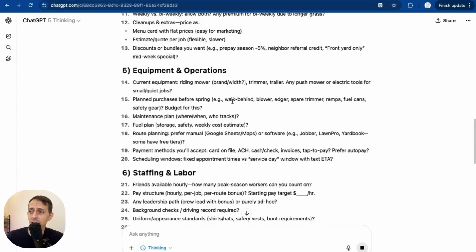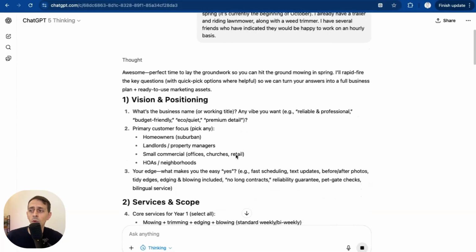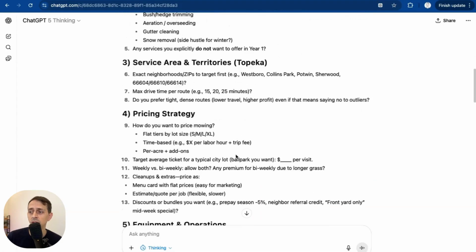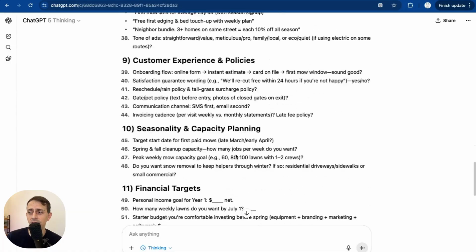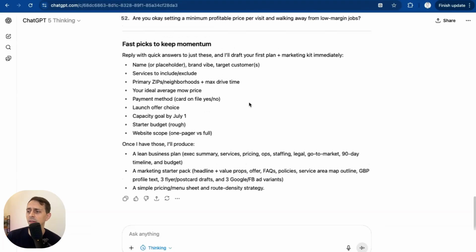To be honest, when I started this, notice how I was just looking for a business plan and marketing materials. But in order to do a good business plan, I have to think about all these things. And I don't want ChatGPT making up generic answers that I haven't really processed and thought through or committed to. And so that's what this is for.